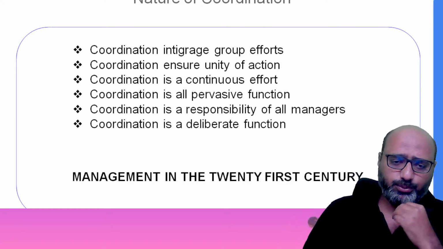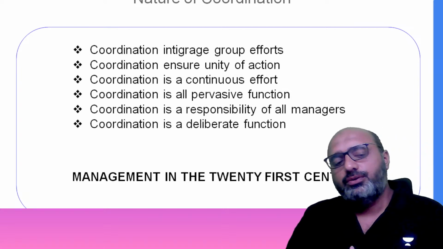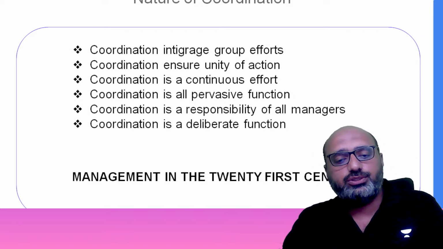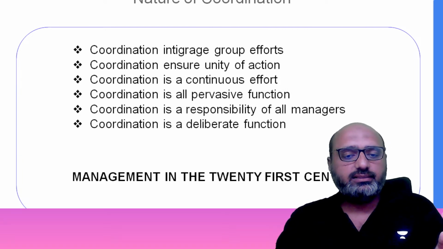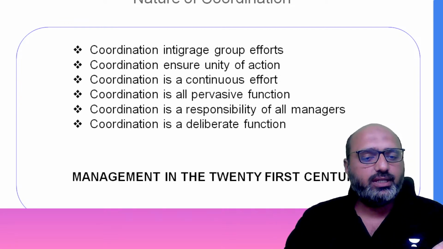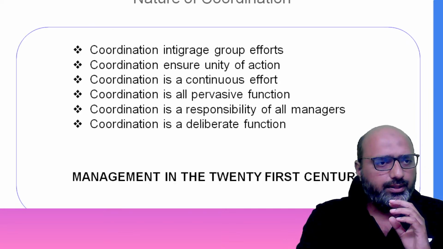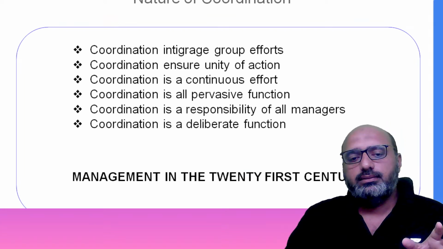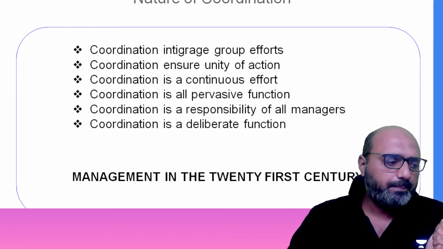Then the next point is that coordination ensures unity of action, which is obvious, right? The purpose of coordination is to secure unity of action in the realization of a common purpose, okay? It acts as a binding force, a band between departments, and ensures that all action is aimed at achieving the goal of the organization.